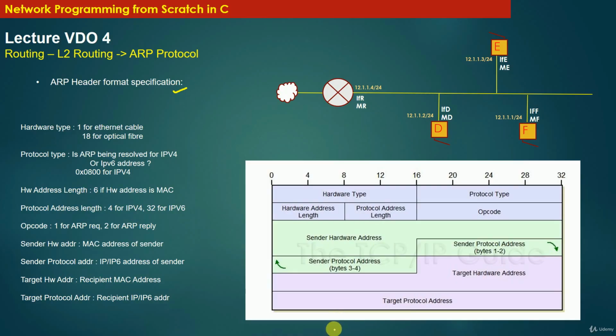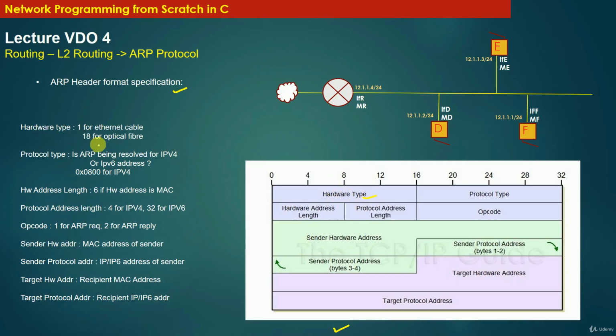Now going forward, let us discuss the ARP header format specification. You can see that this diagram shows the standard message format of the ARP message type. There are various fields in this ARP message type. Let us discuss the meaning of each of these fields. The first field is the hardware type.